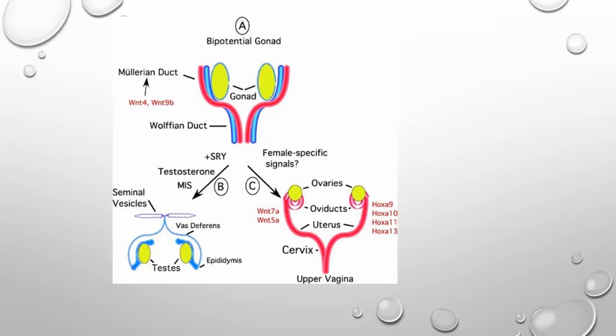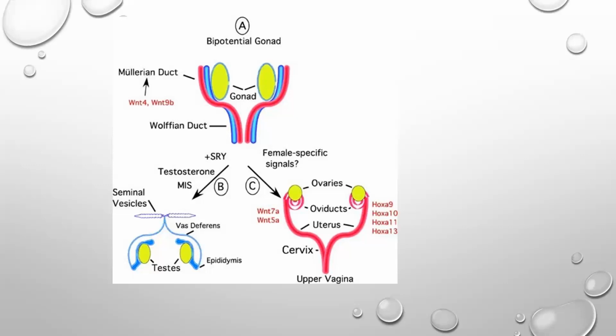Coming to the female side, you can see the Mullerian duct, and it gives rise to the proximal two-thirds of the fallopian tube. Then from the fallopian tube you come to the uterus, then down to the cervix and the upper two-thirds of the vagina. What remains is the lower one-third of the vagina, which develops from the urogenital sinus.